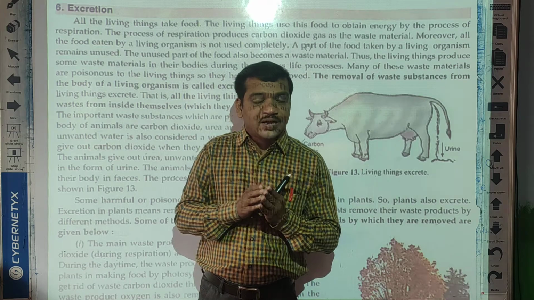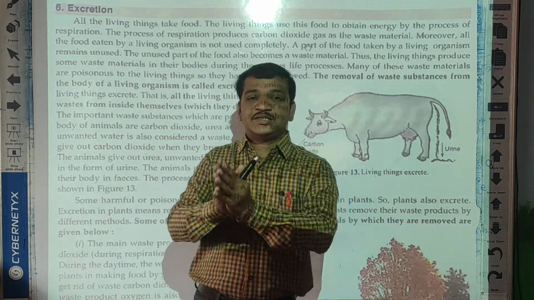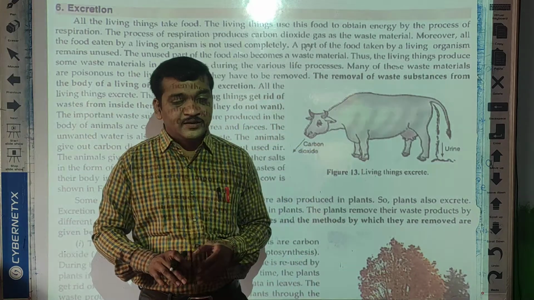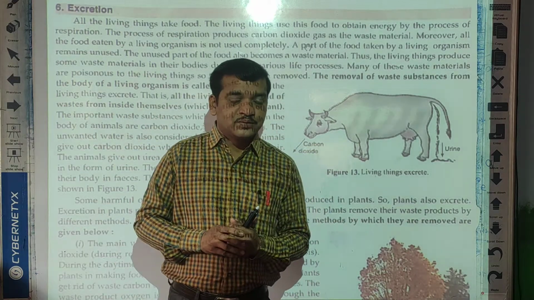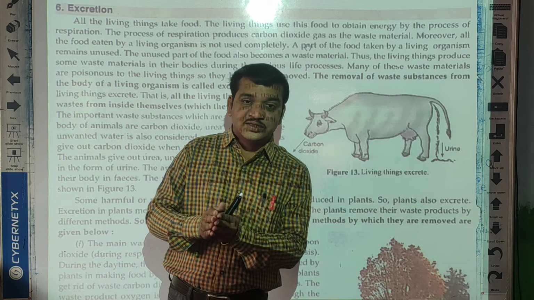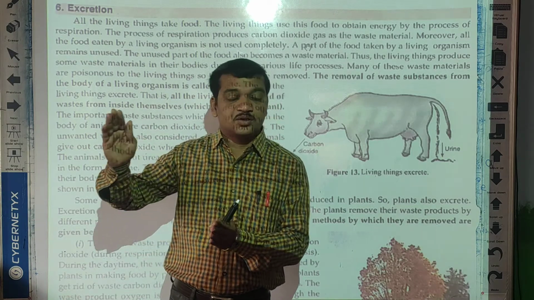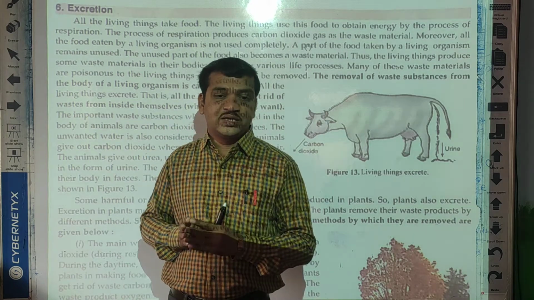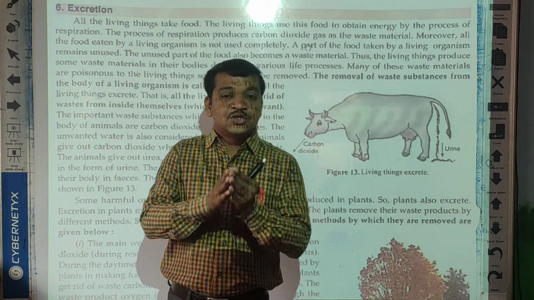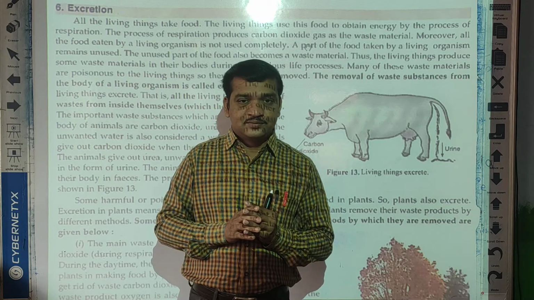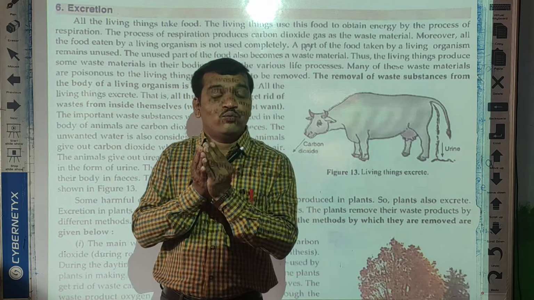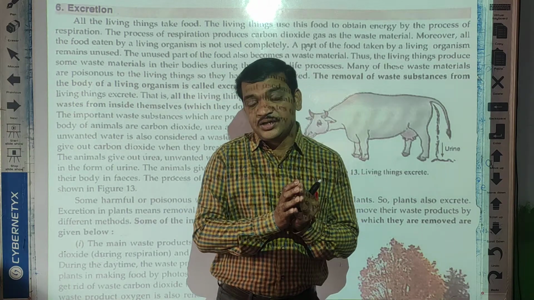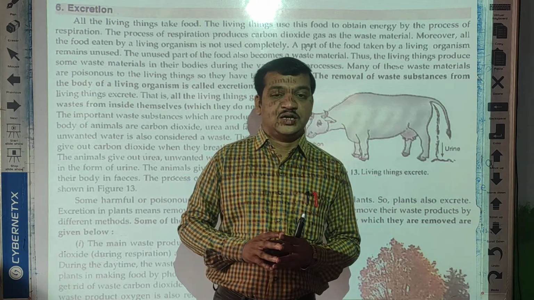But along with energy, carbon dioxide is also obtained. This carbon dioxide is a toxic gas, the waste material formed by the respiration process. Understood?